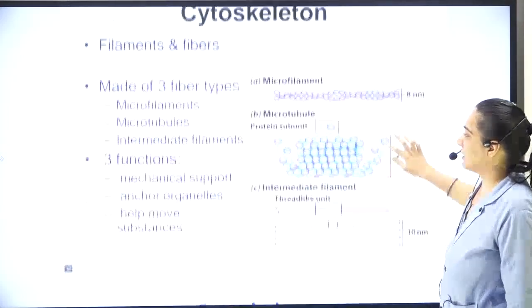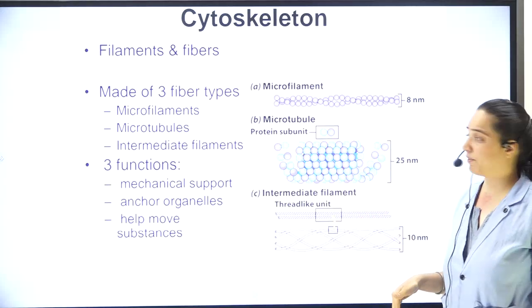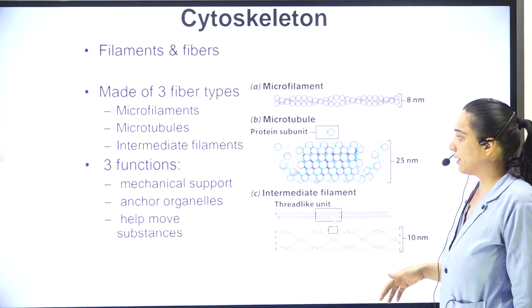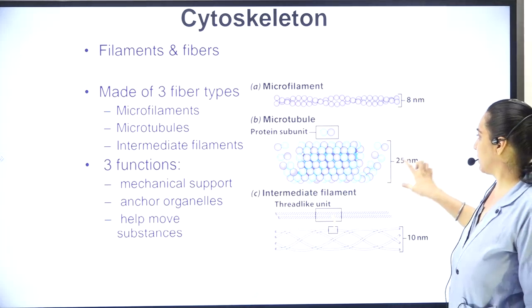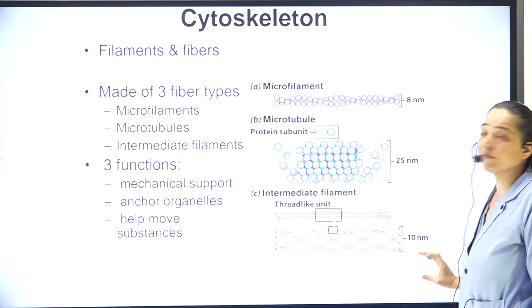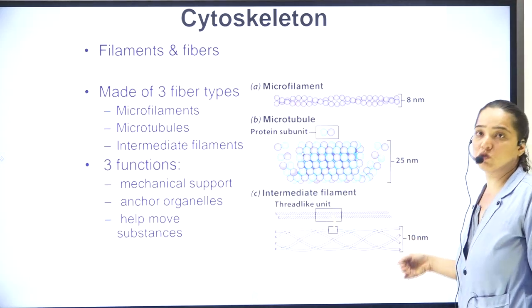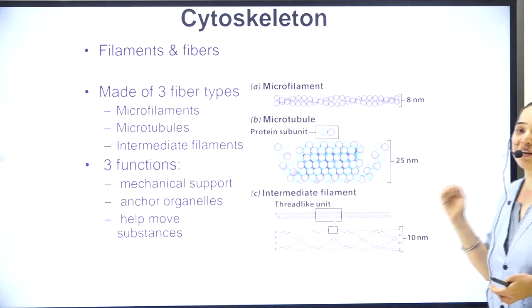Here you can see there are three types of fibers: microfilaments, microtubules, and intermediate filaments. The microfilaments are a bit small, the microtubules are a bit bigger in size, and the intermediate filaments are in between. These three types of fibers are shown over here, and they have three basic functions.